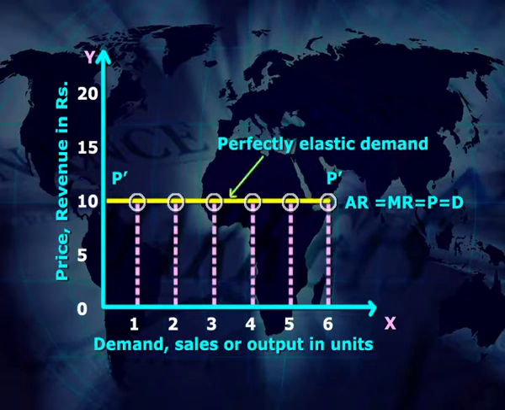This line is also the demand line of the firm because it shows the total sales of the commodity of the firm, which is equal to the total demand of consumers of that firm in a particular situation. This demand line is also parallel to the OX axis in the diagram. Therefore, it is a perfectly elastic demand line of the firm in the market of perfect competition.